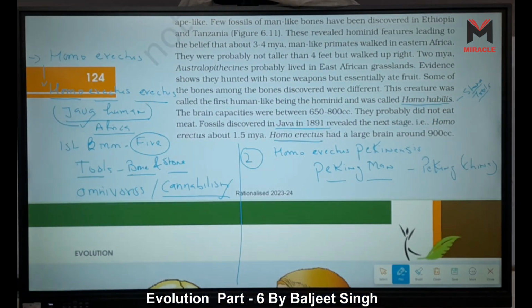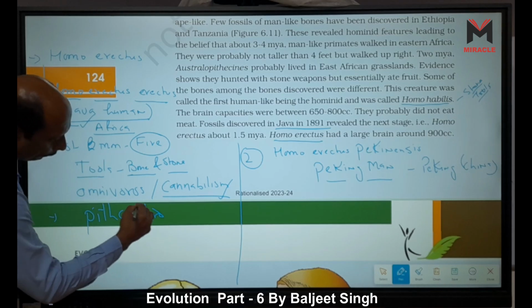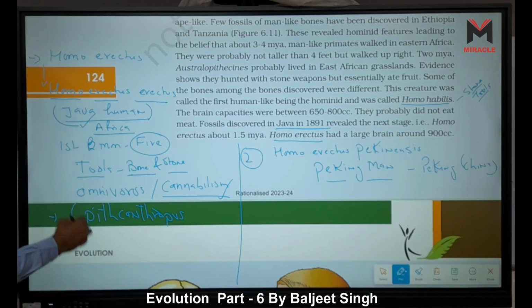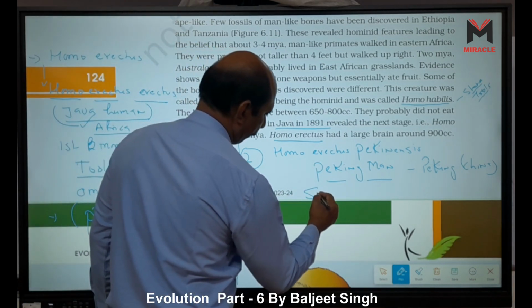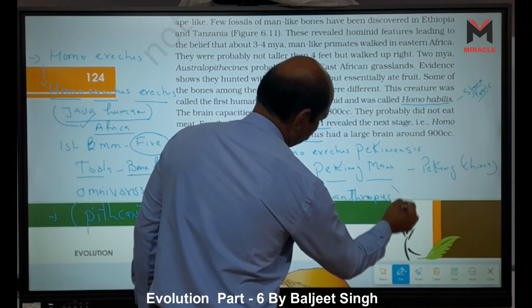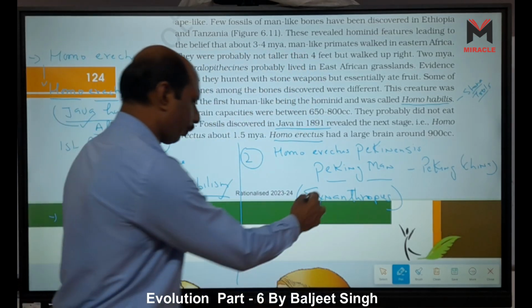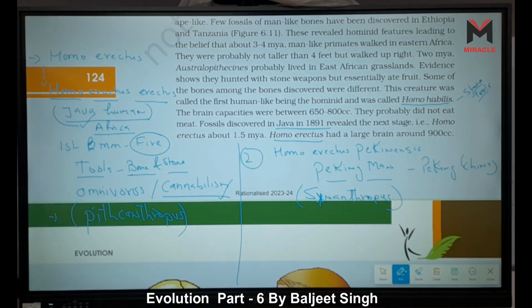Another name for Homo erectus erectus, the Java human, is Pithecanthropus. And Peking man is also called Sinanthropus, S-I-N, not Y-N.